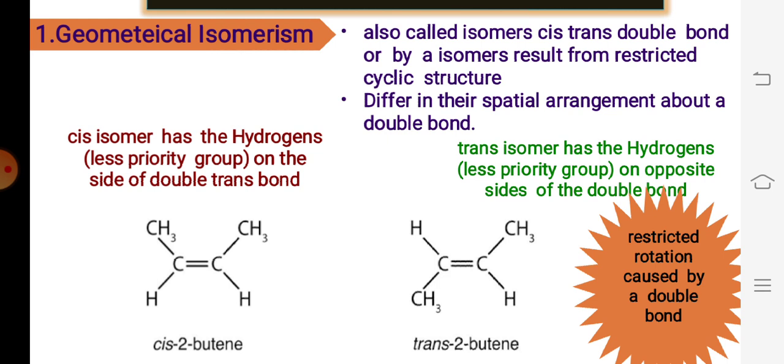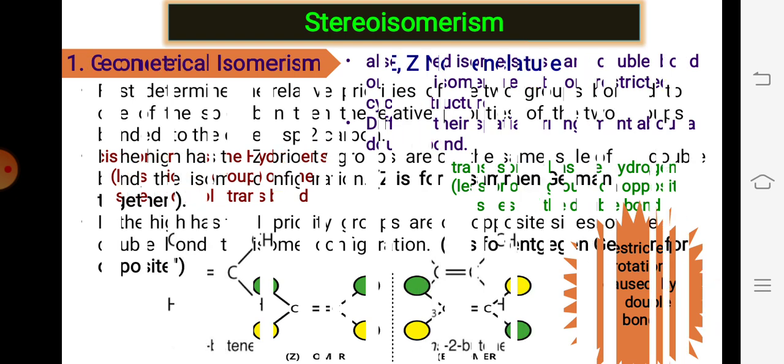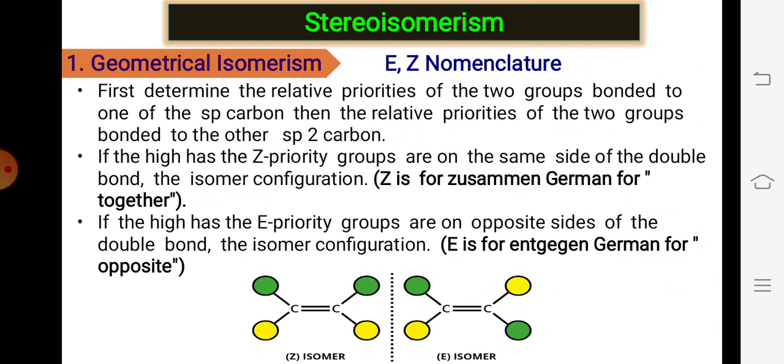If you look at these two structures, cis and trans, you can simply say that cis has two hydrogens, or two smaller, lower priority groups, on the same side, but in trans they are on opposite sides. This is also called restricted rotation due to the double bond; they cannot be rotated. So geometrical isomers can be named as E and Z, and based on that we use EZ nomenclature. First determine the relative priorities of the groups. First we have to identify the relative priority of the groups.